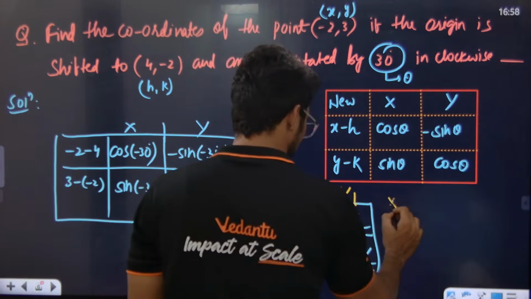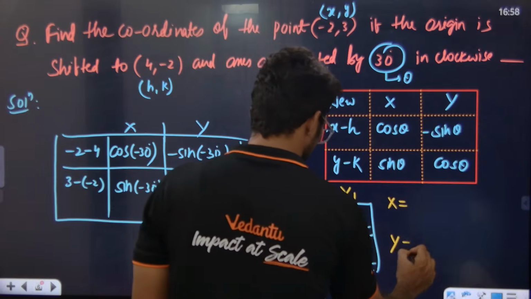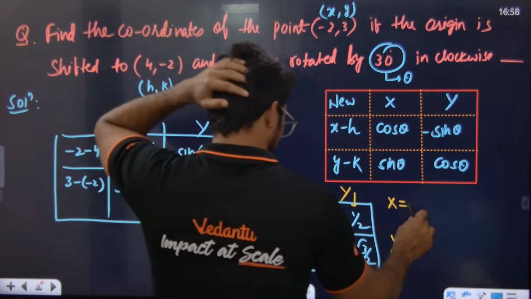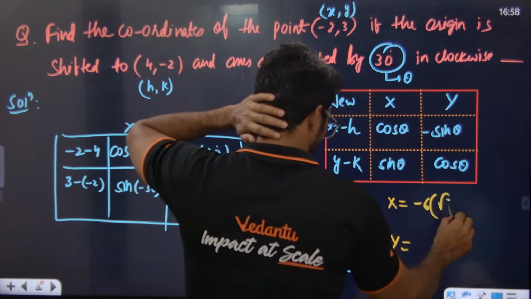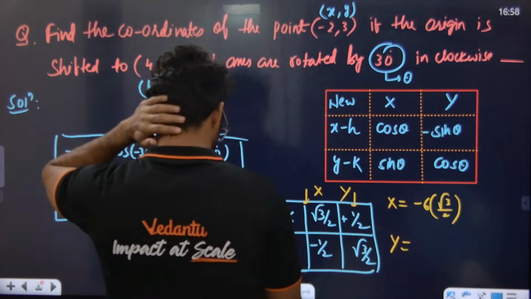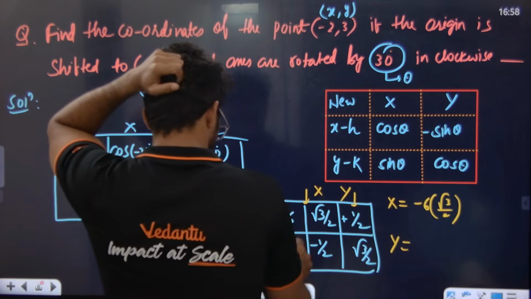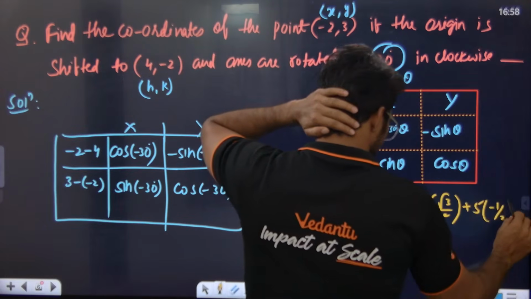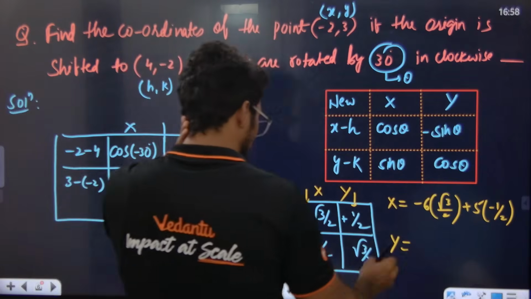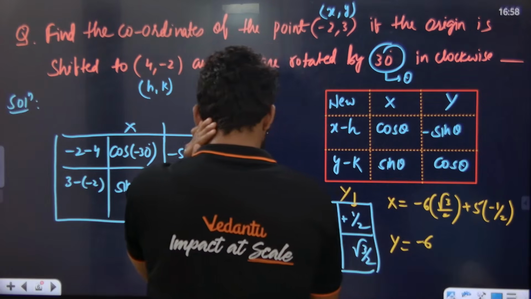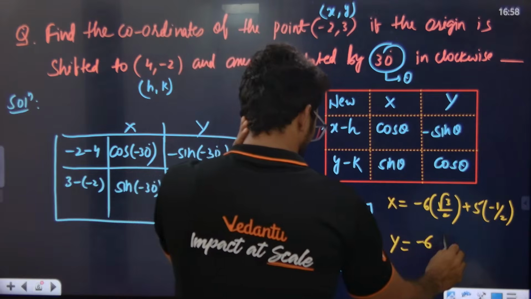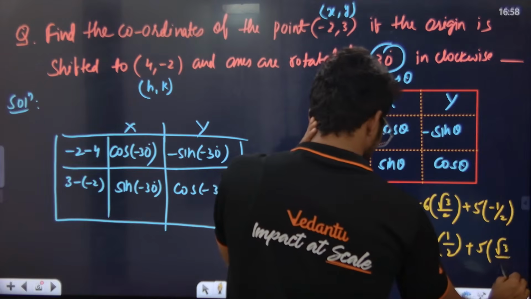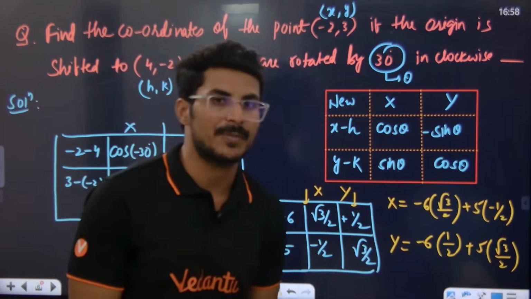So capital X is going to be what, and capital Y is going to be what? Capital X is nothing but minus 6 into root 3 by 2 plus 5 into minus 1 by 2. Simplify this and you will get the answer. Capital Y is minus 6 into 1 by 2 plus 5 into root 3 by 2. Simplify that and we will get capital X and capital Y.